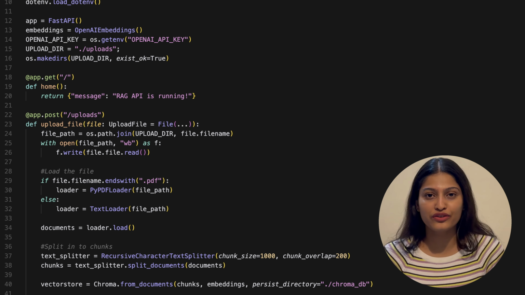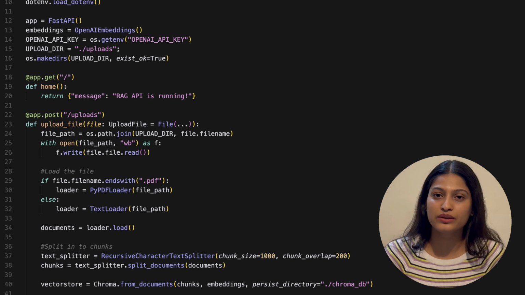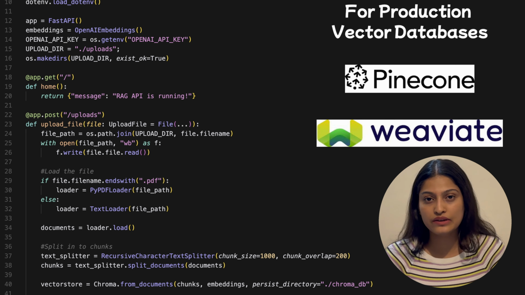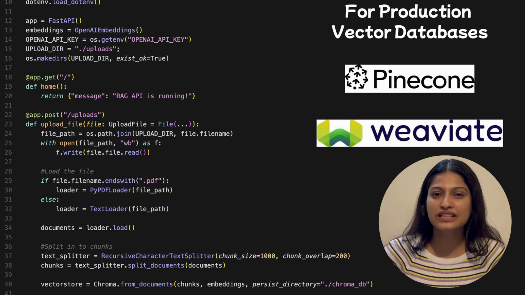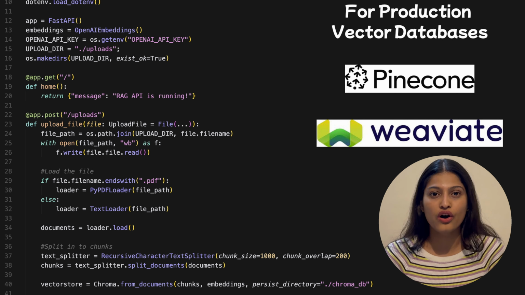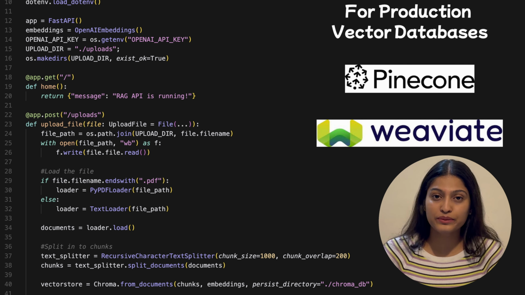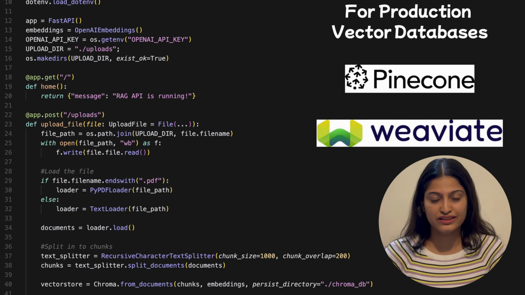ChromaDB is perfect for development and smaller projects, but for production environments with large document collections, you might consider services like Pinecone or Weaviate that offer better scaling and performance.